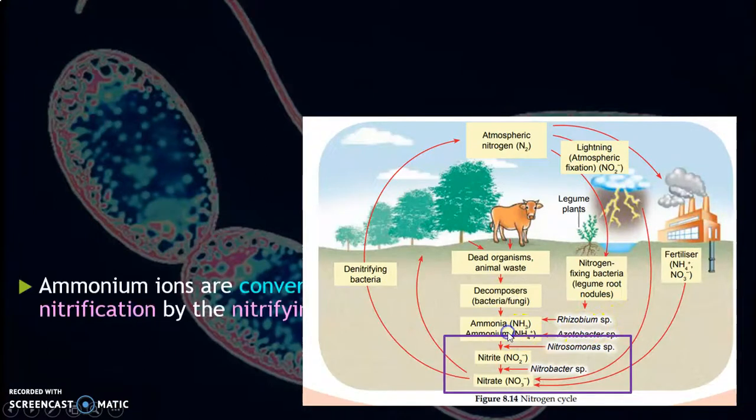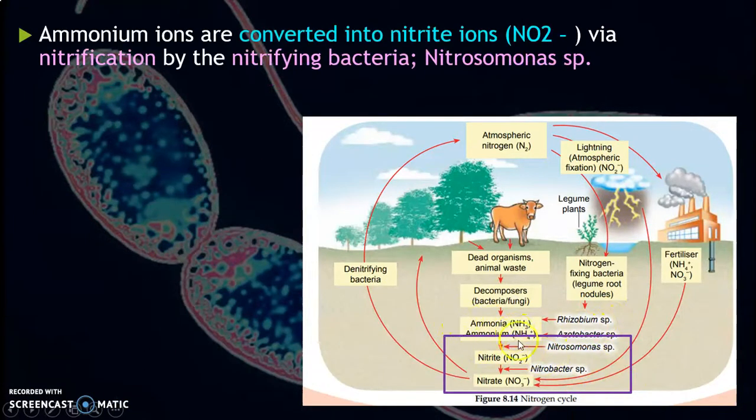So next we go to the ammonium ions. The ammonium ions that are converted from the nitrogen by the Rhizobium species and the Azotobacter species will be converted into nitrite ions, via nitrification by the nitrifying bacteria called Nitrosomonas.